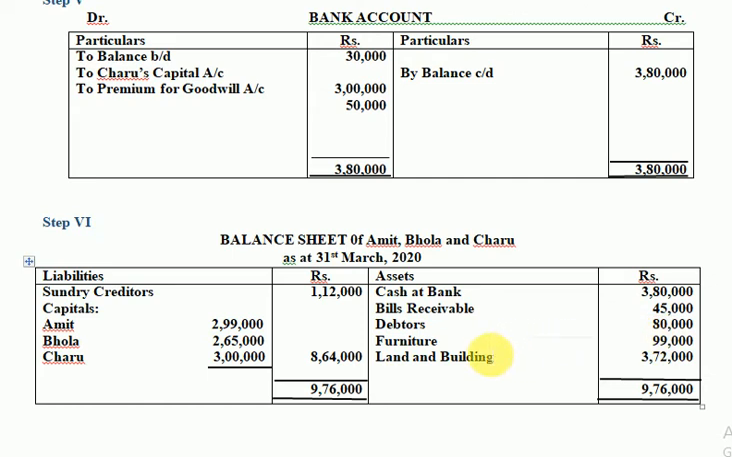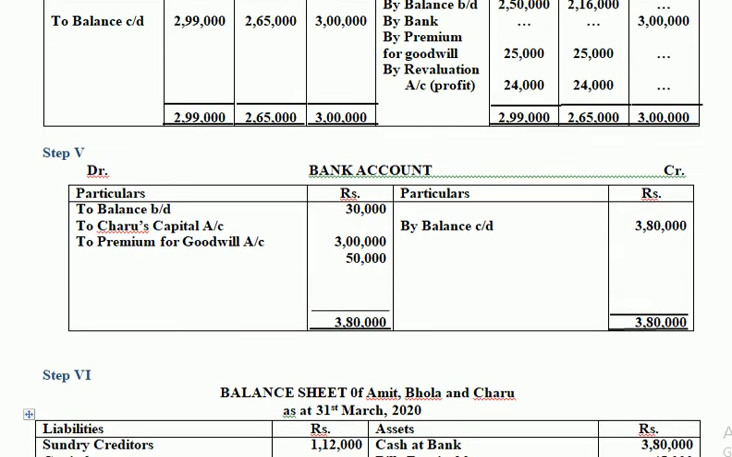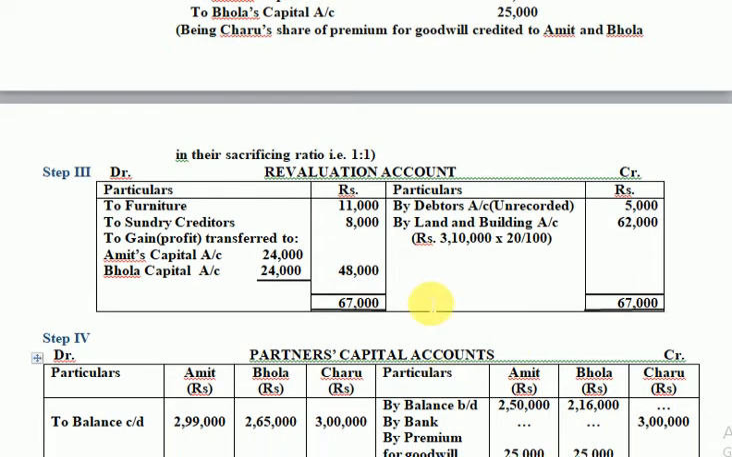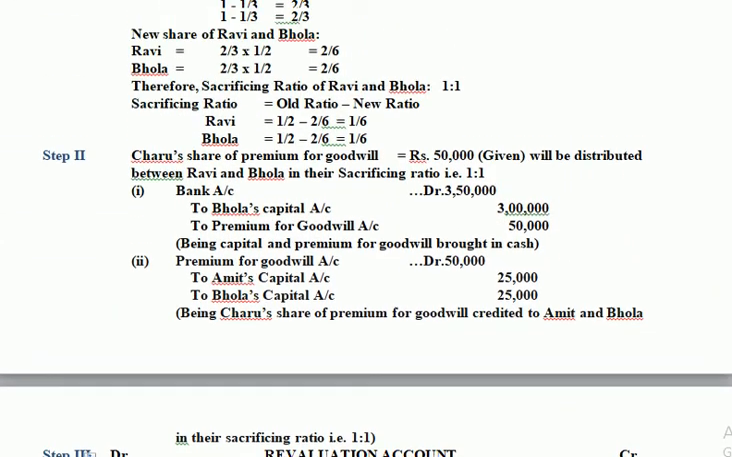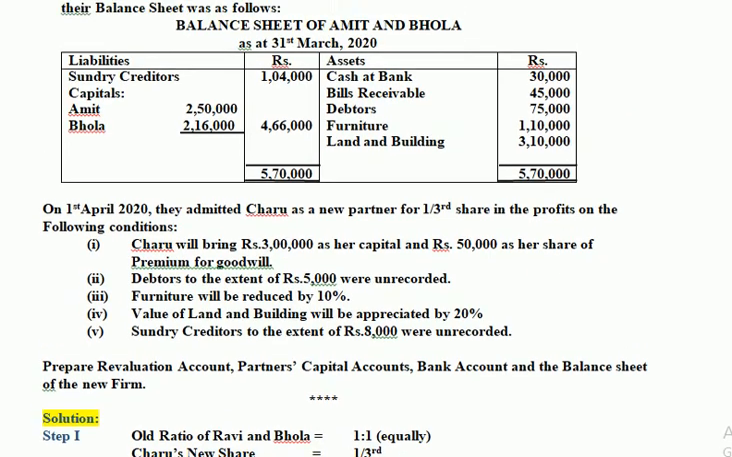There were some changes in these two assets, furniture and land and building. Let us see that. Yes, furniture reduced by 11,000. Let's see what was the amount in the question in the balance sheet. Yes, furniture is at 1,10,000 and building is at 3,10,000. One has decreased, one has increased in the question. See here, furniture will be reduced by 10%. Value of land and building will be increased or appreciated.